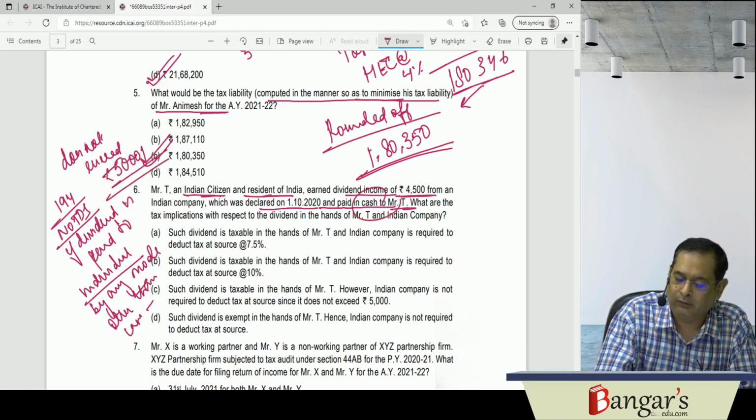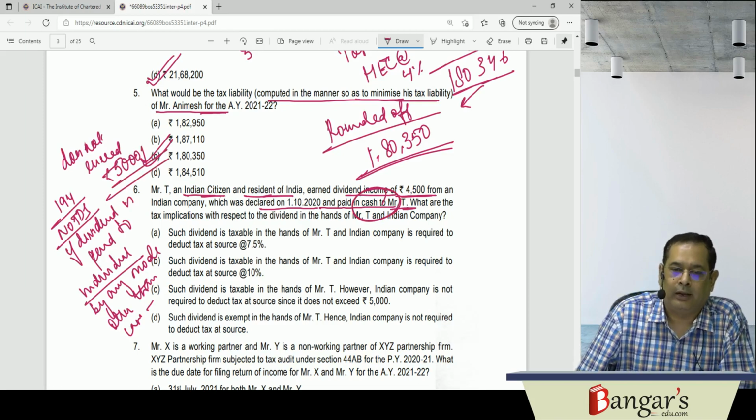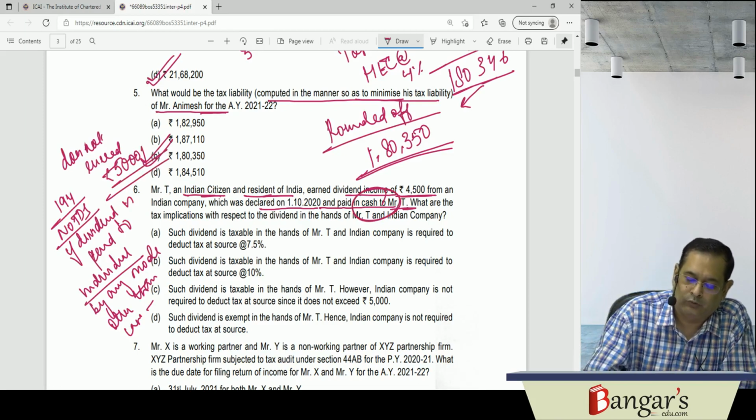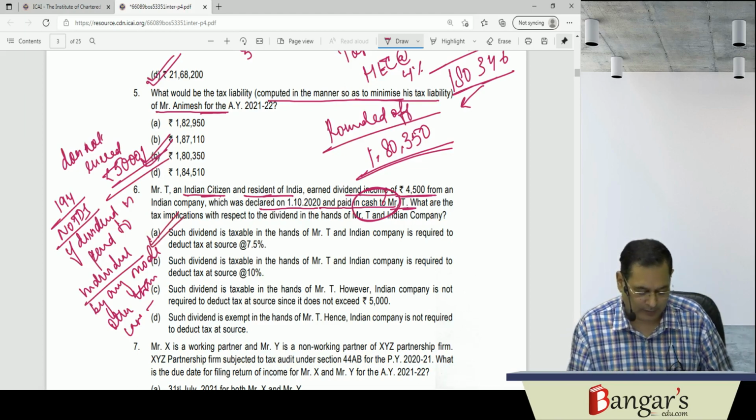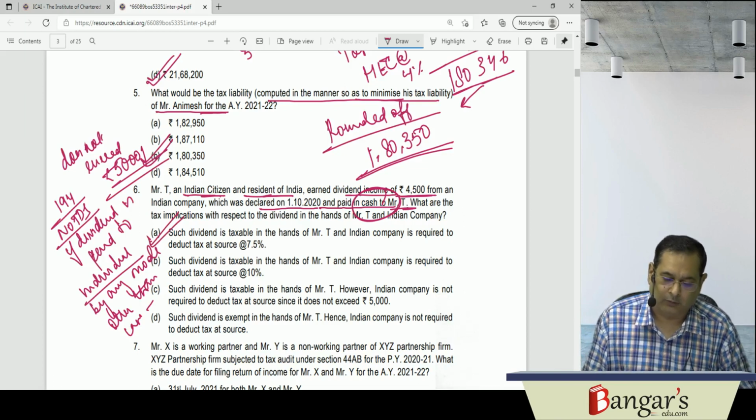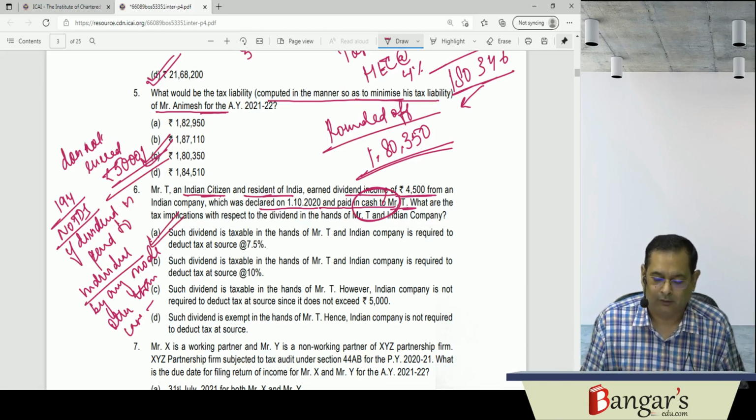But here, since the dividend has been paid in cash, tax will be required to be deducted at source at the rate of 7.5%. So such dividend is taxable in the hands of Mr. T, that is correct, and the Indian company is required to deduct tax at source at the rate of 7.5%.